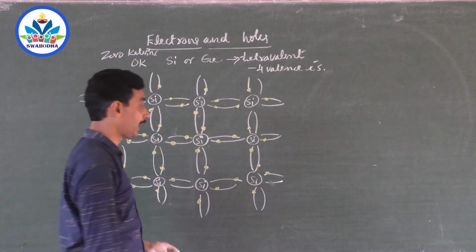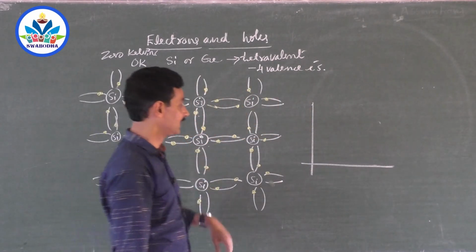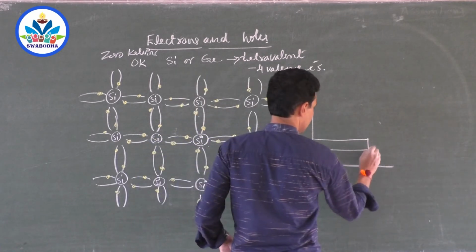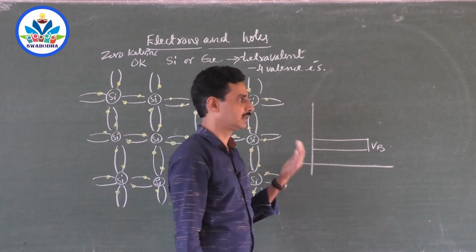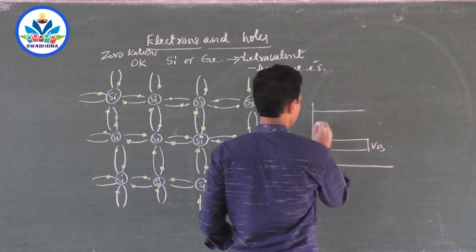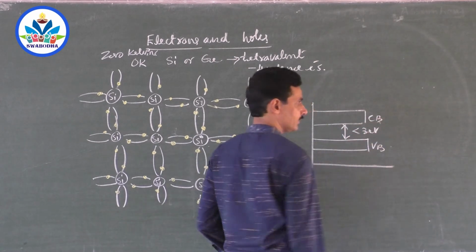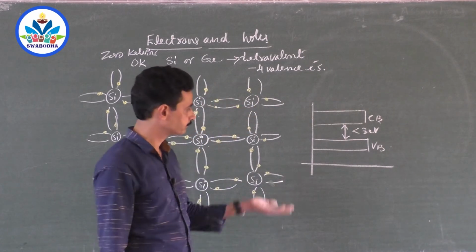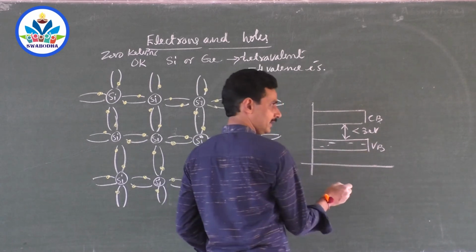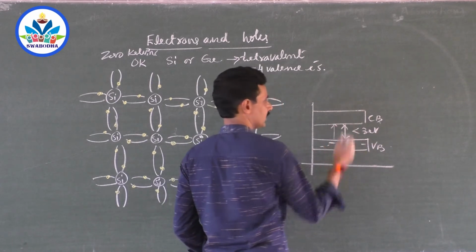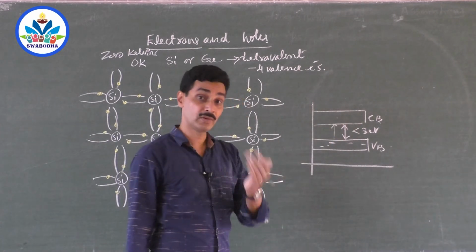How do you explain it in band theory? Very simple. So this is bond theory, right? And where is band theory? There is a conduction band and a valence band. The valence band is filled even at 0 Kelvin and also at higher temperature, whereas the conduction band is empty, with a very small energy gap, less than 3 electron volt. This is what is seen in semiconductors. Now, when you supply heat energy, electrons can absorb it and go to the conduction band, which may be filled at room temperature.